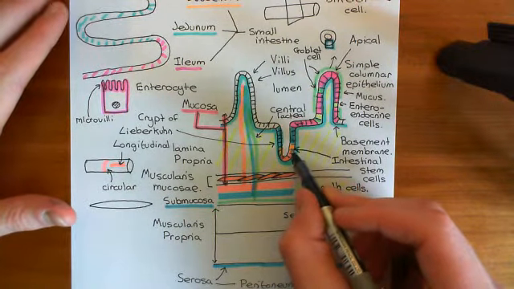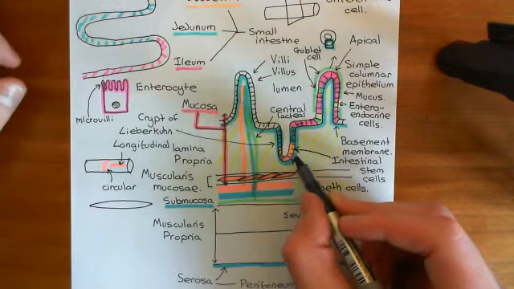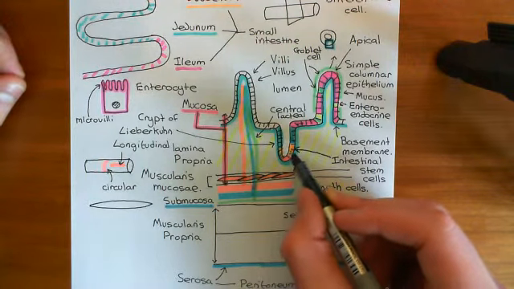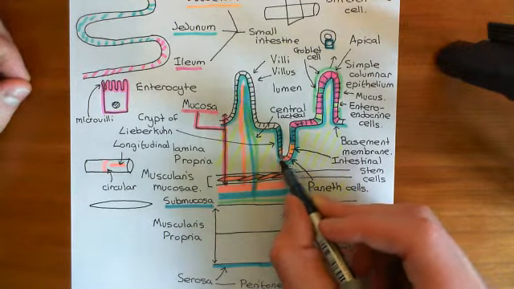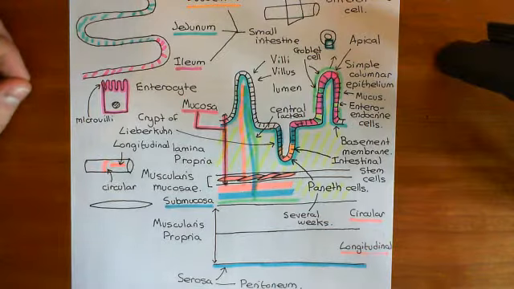So what will happen is an intestinal stem cell will divide, produce 2 daughter cells. If one of these daughter cells ends up being pushed down into the base of the crypt of Lieberkühn, then it will go through the differentiation process, which will turn you into a Paneth cell, and then you'll secrete proteins which are antibacterial in nature.